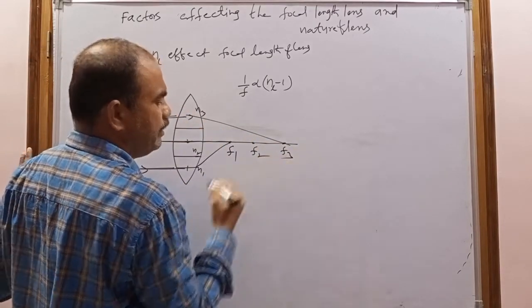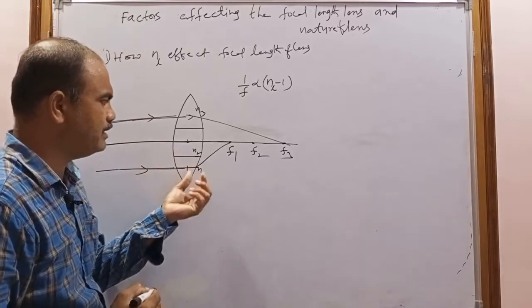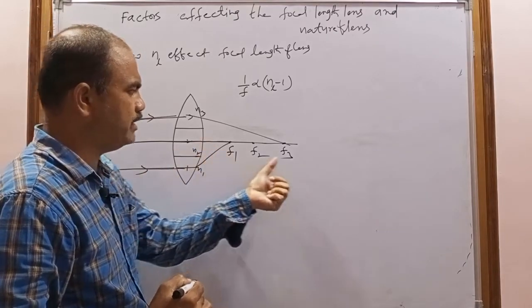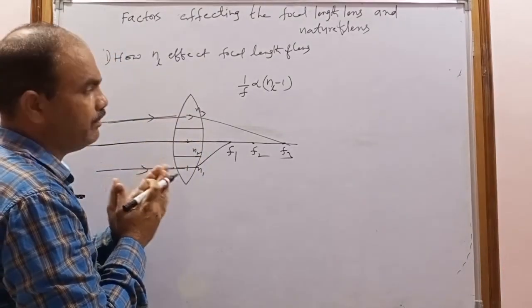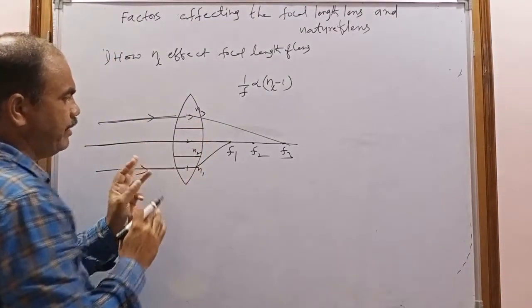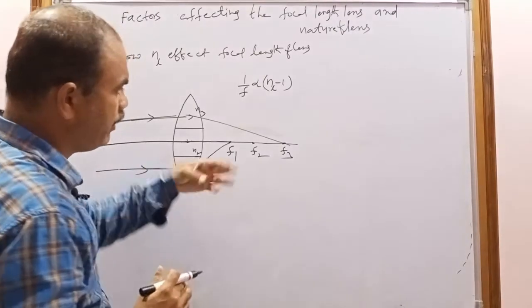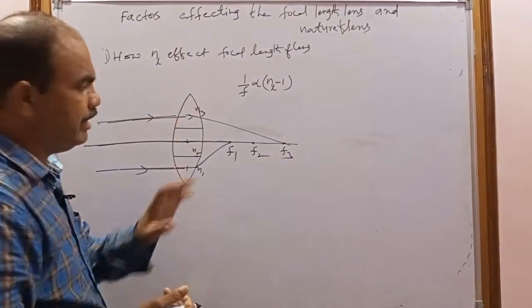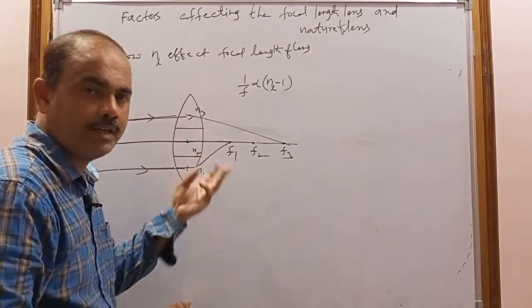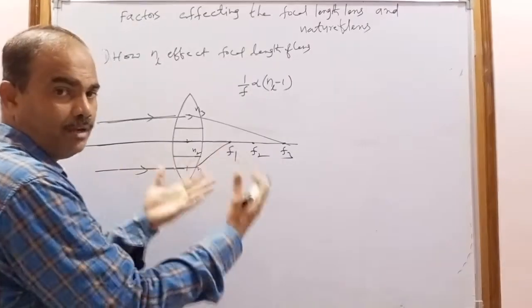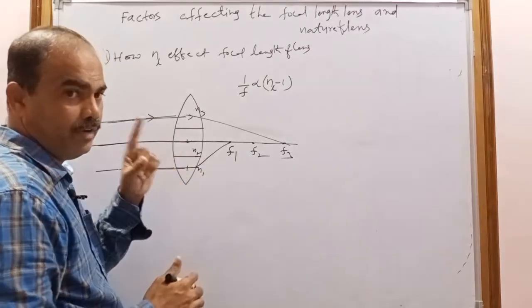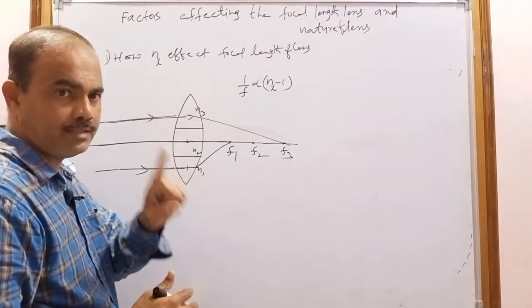Now what is happening? This lens has different focuses for different materials. If the lens is made with three types of material, it can form three images. If the lens is made with four materials, it can form four images. If it is made with one material, it has one focus.